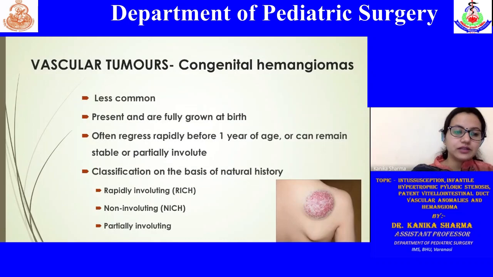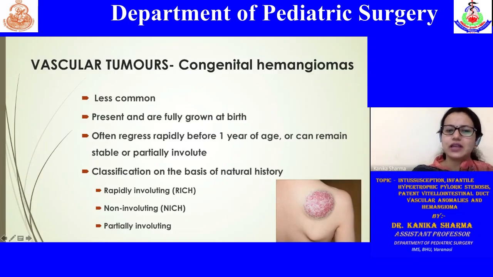The second entity is congenital hemangioma, which is less common than infantile tumor, but yet a very well-known and described entity. They are usually present at the time of birth and are found to regress over one year of life. If not, they may remain static or may later involute.